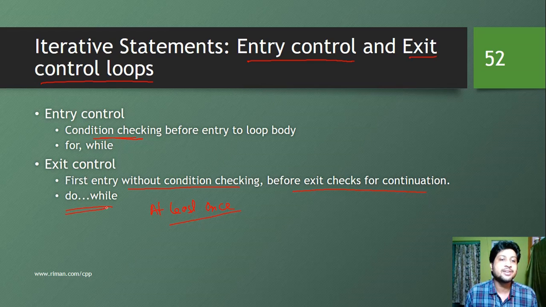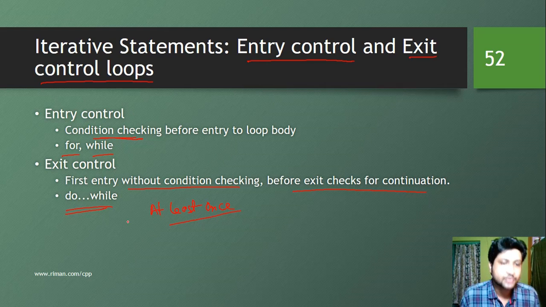So we have this particular example, do while, that comes under exit control loop, and for and while, these two are the entry control loop. So we are going to take a look at the syntax and example as well. So what is happening here? In case of entry control, the body is not going to execute if the condition is false at the beginning. But in case of exit control, the body is going to be executing at least once, then it checks for the continuation, and it will exit from the loop if the condition is false. So that is the difference between entry control and exit control.